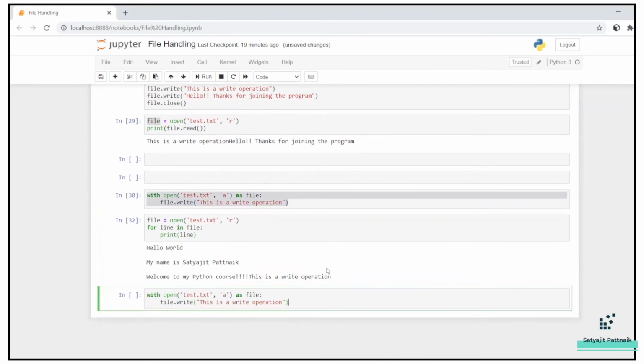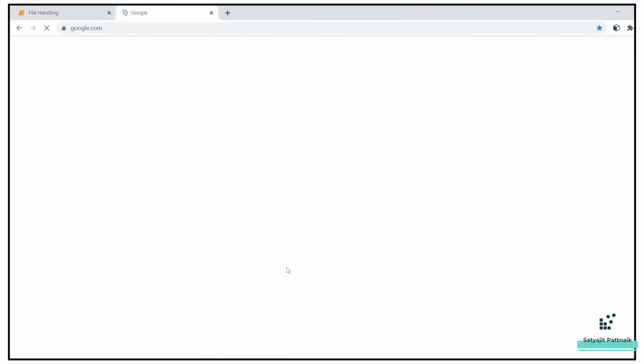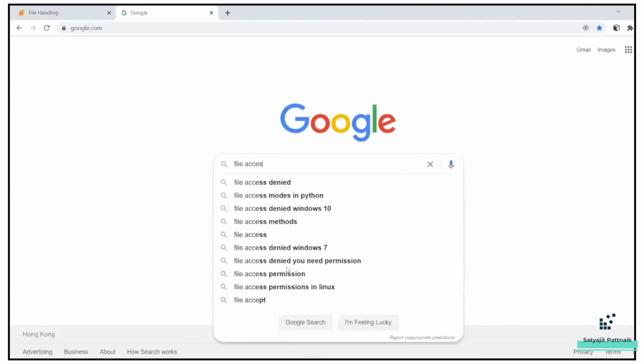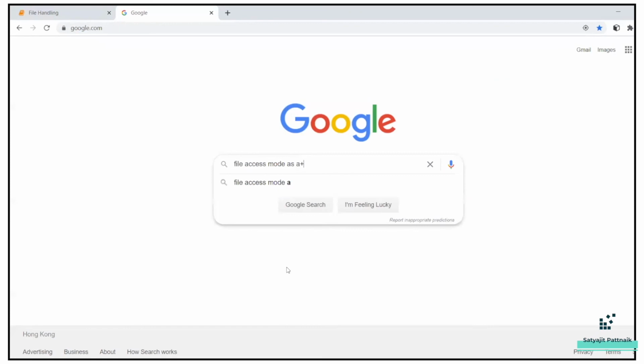I'll just do a simple copy paste of this as a plus. That means I'm just going to use append plus read mode. You can check the various file access modes, file access mode a plus in Python.